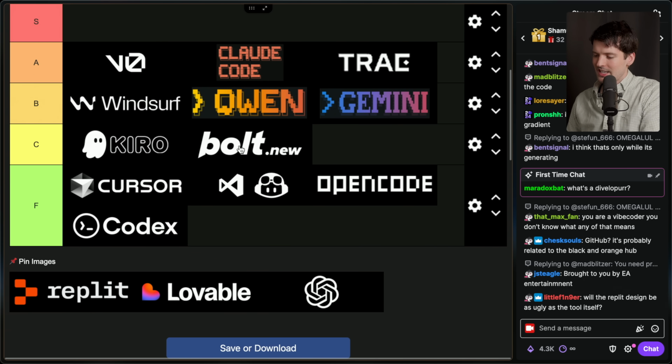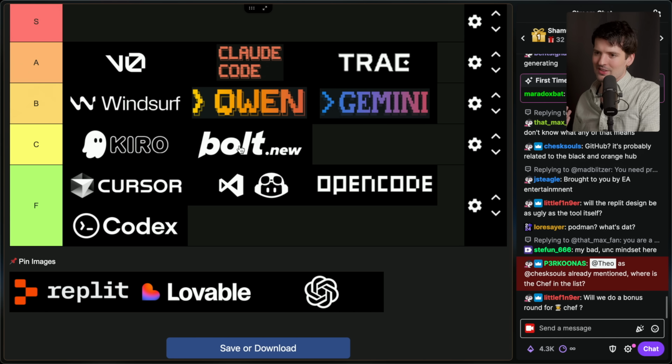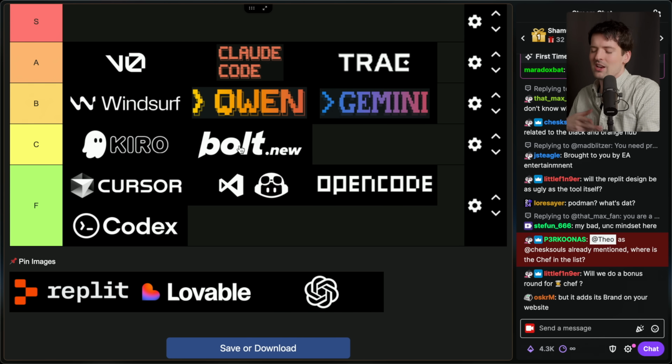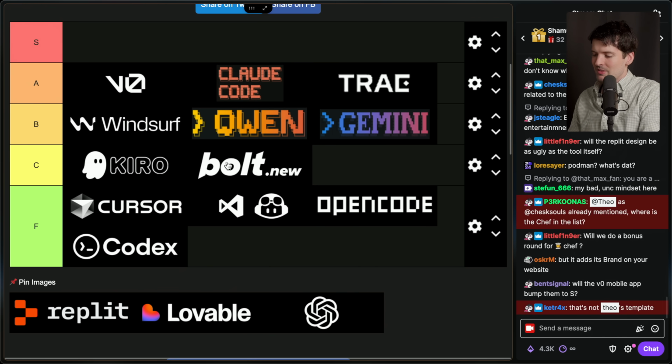which means I think I have to put Bolt C tier. It's cool that it's so thoughtful that it works great for non-devs, but it also has errors that being a dev would help you resolve. And it's really built by and for devs. Bolt and the team over at StackBlitz are so locked in on all things full stack web that I think it kind of bumps them down there.